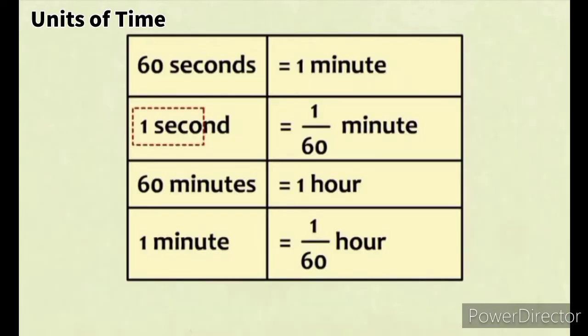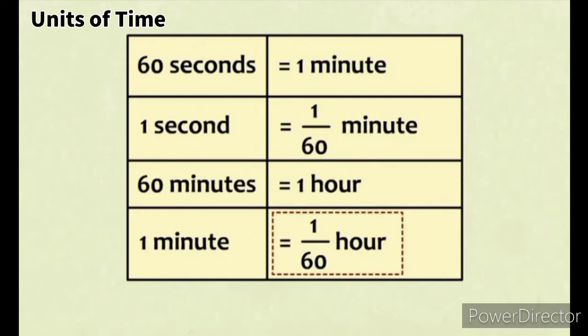1 second is equal to 1 upon 60 minute. Also, 60 minutes is equal to 1 hour. So, 1 minute is equal to 1 upon 60 hour.